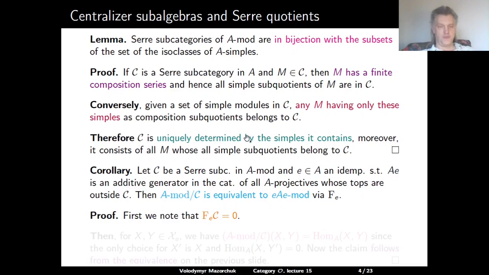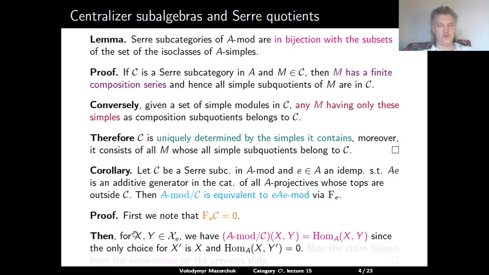Proof. First we note that the functor F_E kills the category C. This follows directly from the assumptions because we have assumed that the top of the projective module AE consists of simples which lie outside C.